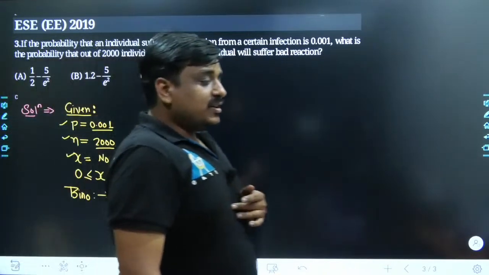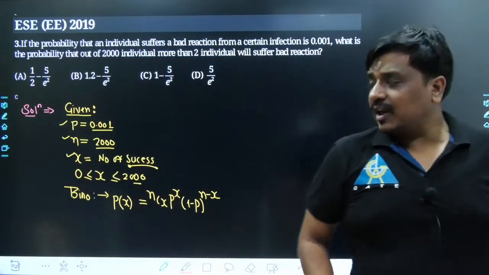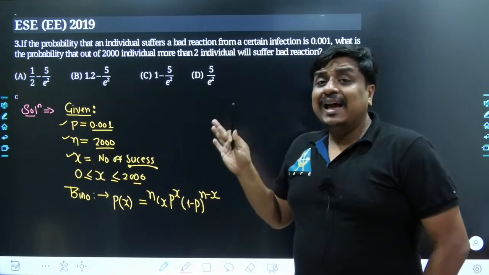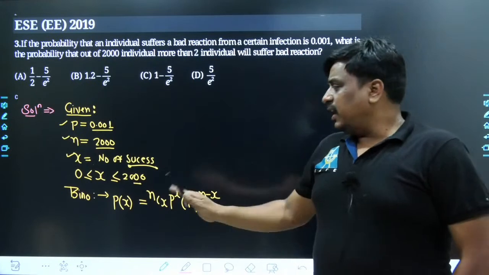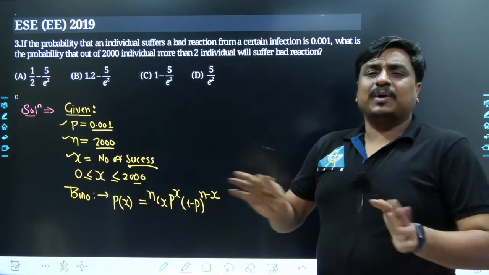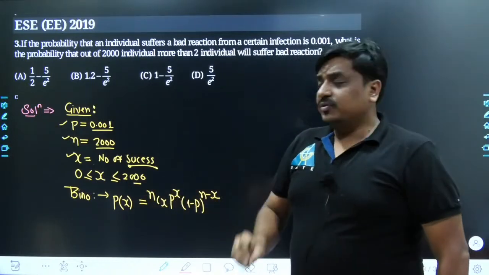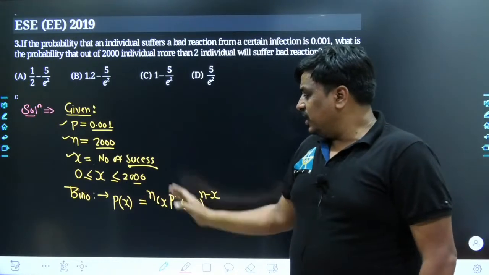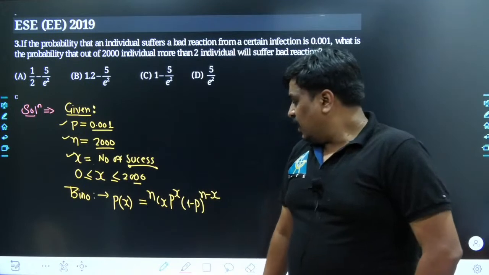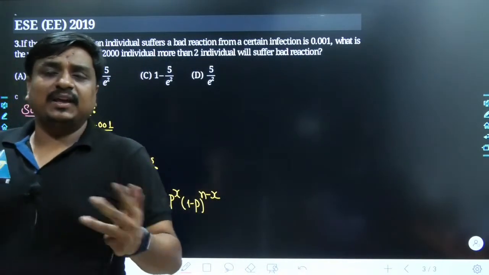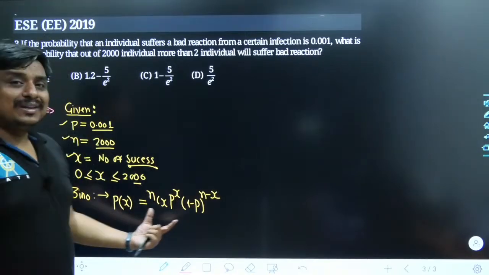Could you exactly understand what I am saying? So p of x is the probability mass function, where x is taken as the random variable. Anyways, keep aside the mass function, and focus on the probability of x successes. For the binomial distribution it is defined as nCx p to the power x, 1 minus p to the power n minus x, where n, p, q as well as x have their own corresponding values.